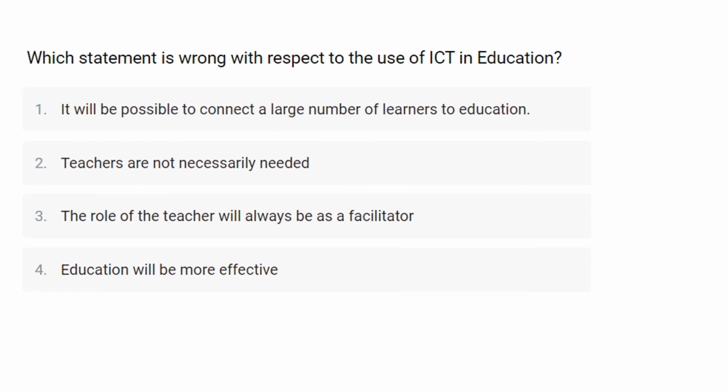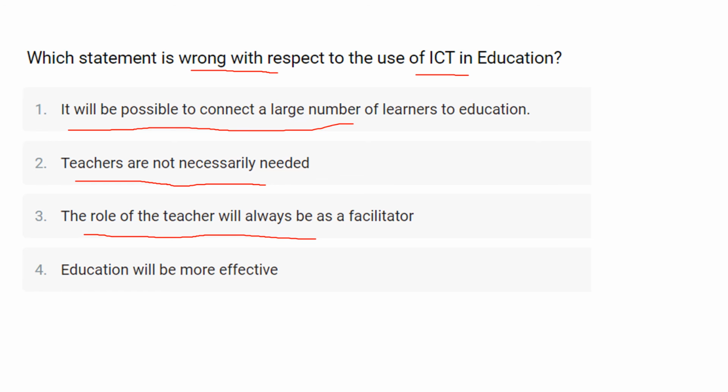Which statement is wrong with respect to the use of ICT in education? So in this question they are asking you which given statement is wrong with respect to the use of ICT in education, for which the first option is it will be possible to connect a large number of learners to the education. Second one is teachers are not necessarily needed. Third one is the role of a teacher will always be the facilitator. And the last one is education will be more effective.